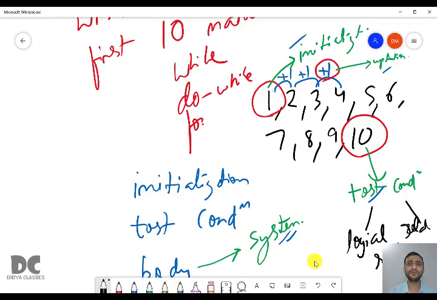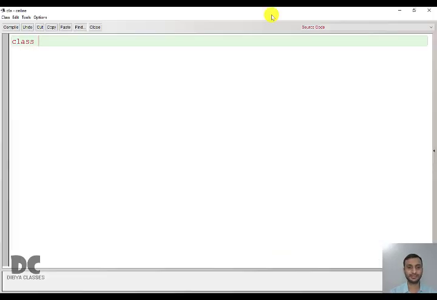So let us write this program in BlueJ, first using while, then I will convert it to do while, and then finally I will convert it to for. So we'll create a class, chapter 6a, public void DNM. So now we'll do this program using while. So first let me write the syntax.